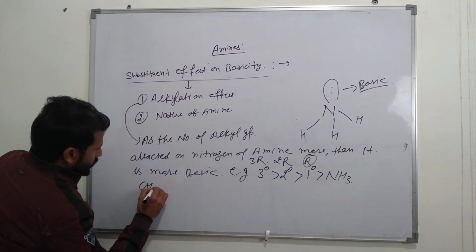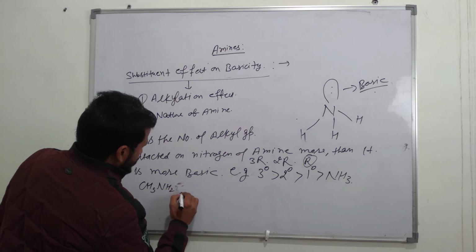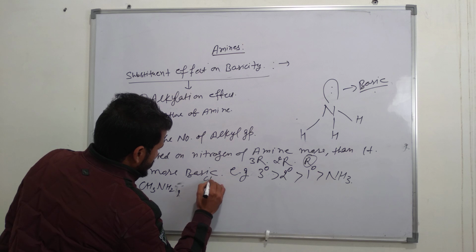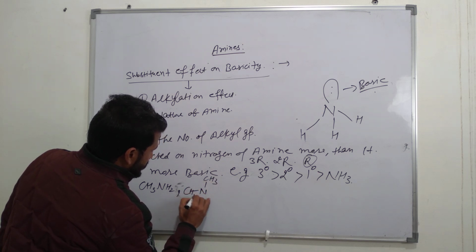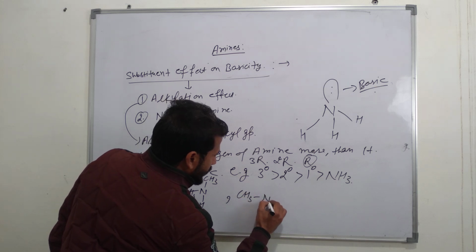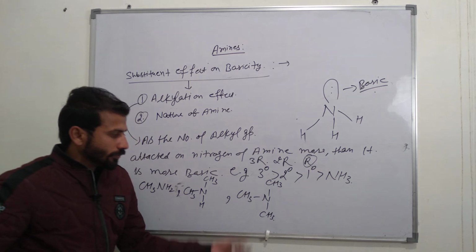This is primary amine CH3 NH2, and this is secondary amine. What is secondary amine? CH3 N H CH3, and last is CH3 N CH3 CH3. Which is more basic?